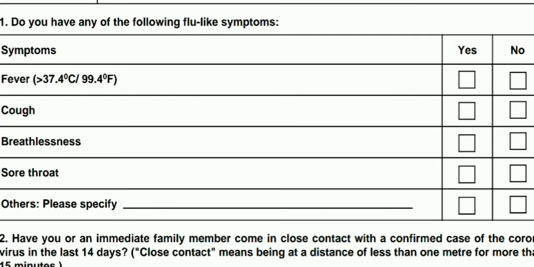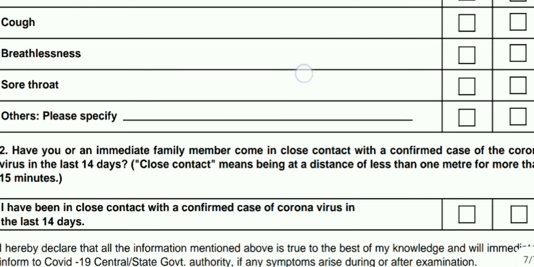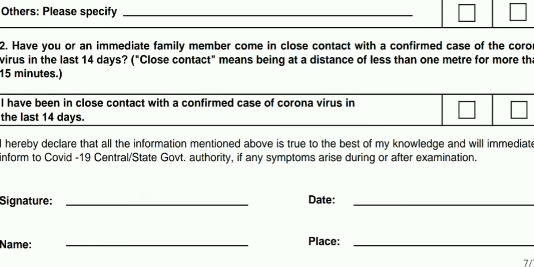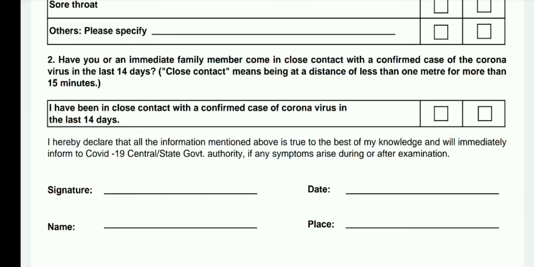It is related to your symptoms: fever, cough, breathlessness, then after, sore throat. According to your symptoms, you have to declare yes or no. Then after, you need to sign here. You need to mention your name, date and place. So friends, this is all the important information that you need to keep with yourself while reporting at the examination center for AFCAT 02 2021.